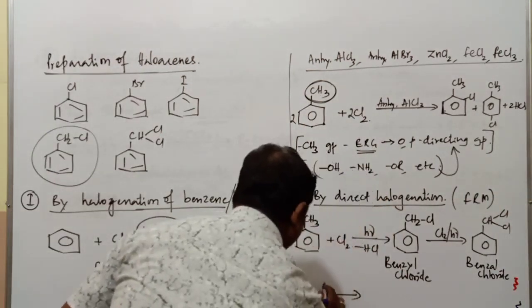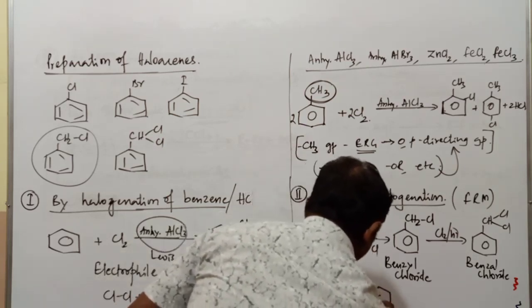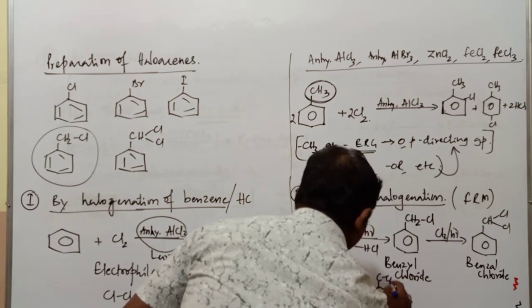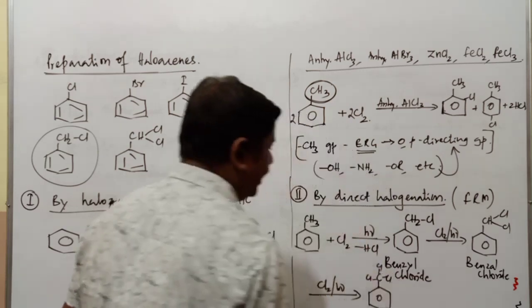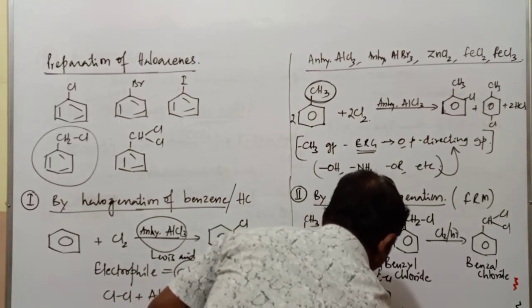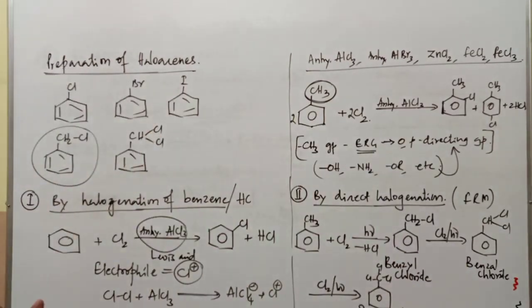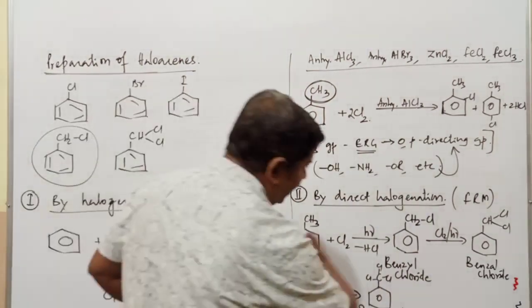If further halogenation is carried out, then finally the compound has all three chlorine atoms. It is CCl3, this is Cl, this is Cl, this is Cl. It is known as benzotrichloride. So halogenation takes place continuously.